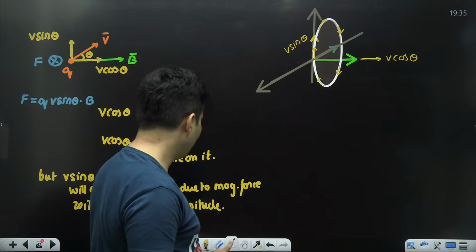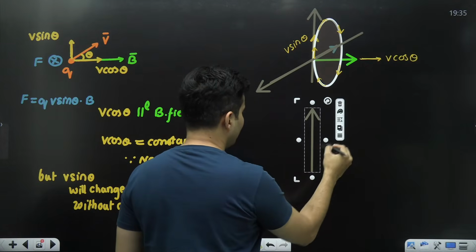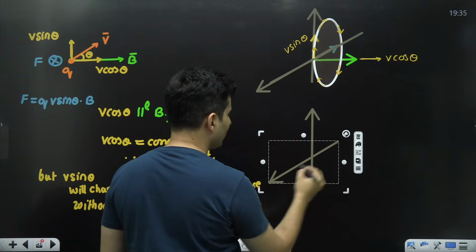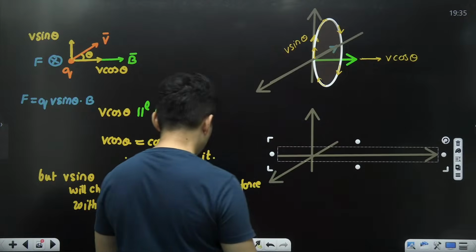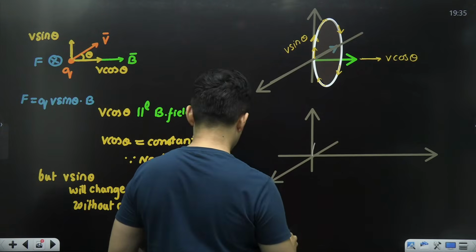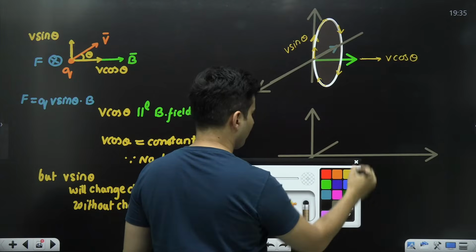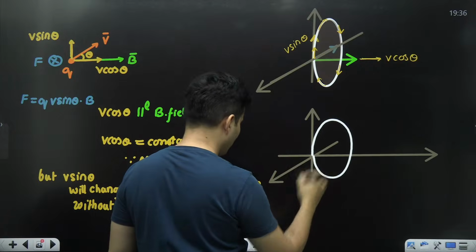Because of both of these two things happening simultaneously, what will end up happening is this. It wants to come back to the same point, but it won't.